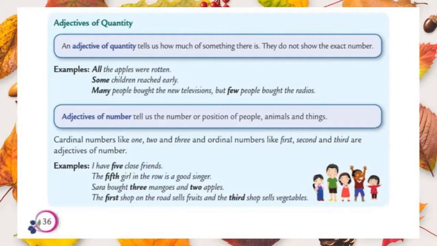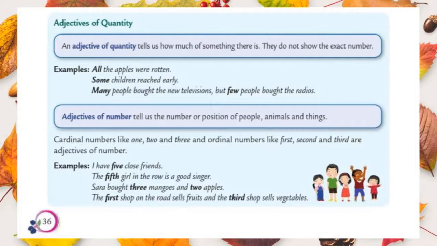And the third one, many people bought the new televisions but few people bought the radios. In the third one also we do not know the exact number. So the words all, some, many, few are examples for adjectives of quantity. It means these words are adjectives of quantity.